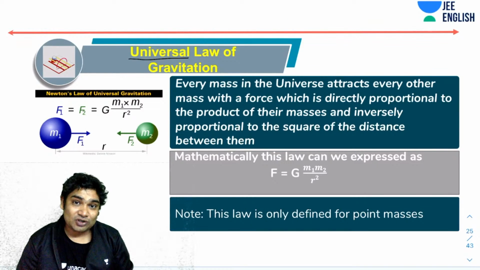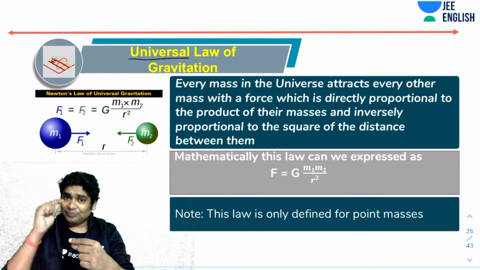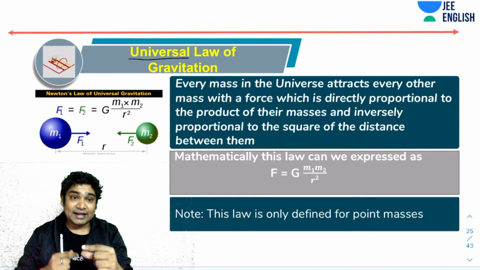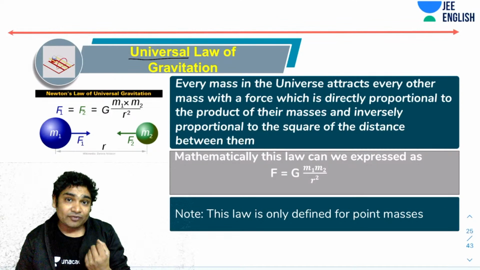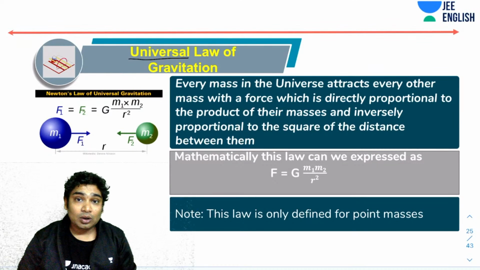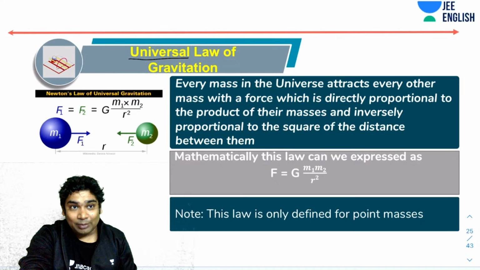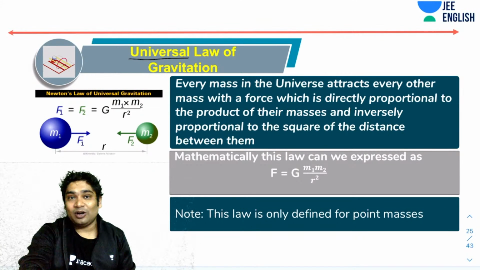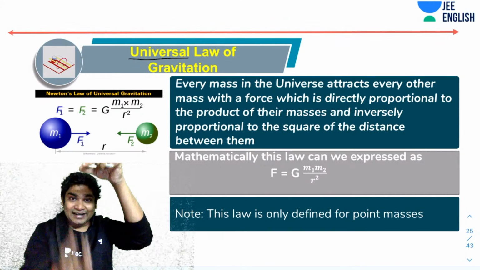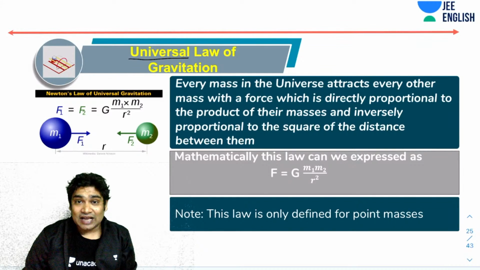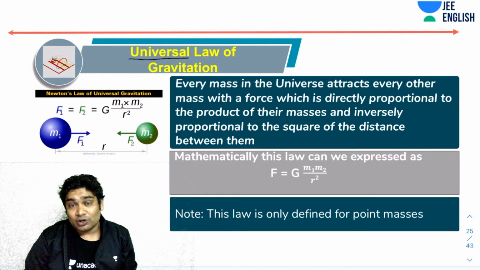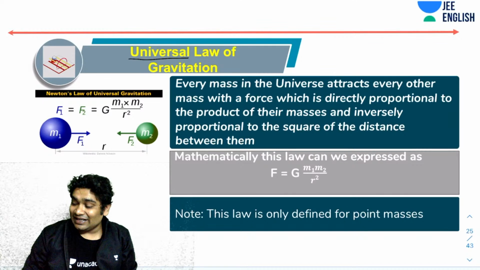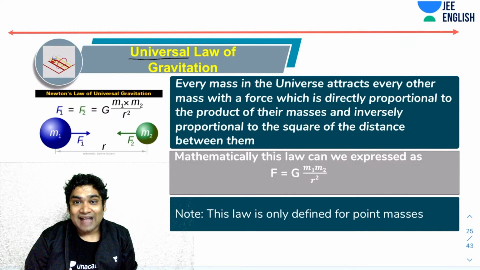He knew that whenever something is moving in a circle, it has an acceleration. Now, what causes an acceleration? An acceleration is always caused by a force. So there has to be a force acting between the earth and the moon. While sitting under the apple tree, when the apple fell on him, he realized: the apple got ripe, so why did it fall down? It was at rest. It had inertia. It should have stayed at rest unless a force was applied. So he realized, yes, Earth must have applied a force. That is why the apple fell.